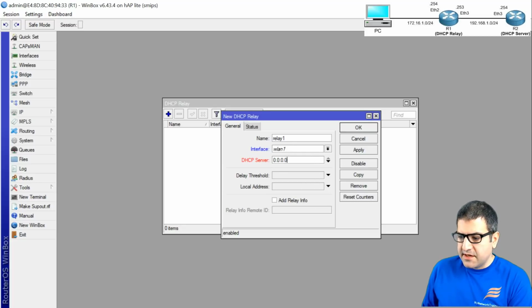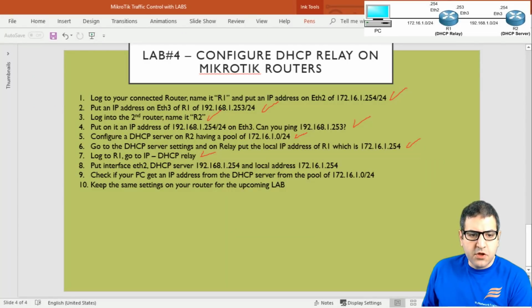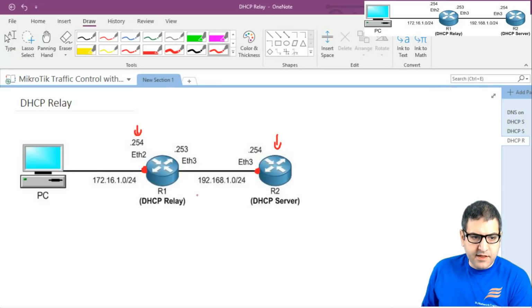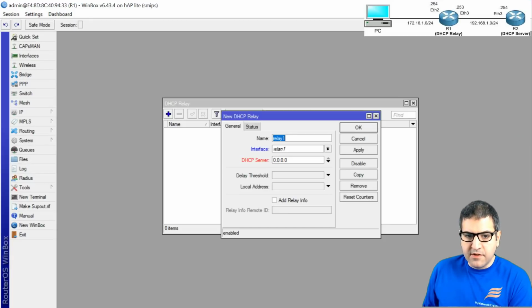So the interface they said here, it needs to be Ethernet 2. Okay, remember again, we are now on the DHCP relay, and Ethernet 2, if we go here to the picture, is this interface. Again, it's the local interface. Remember, it's always local. So we have to say that, okay, the relay is happening on interface Ethernet 2.